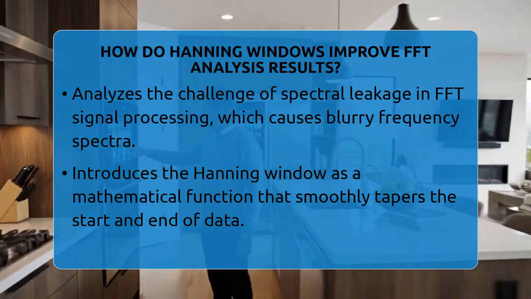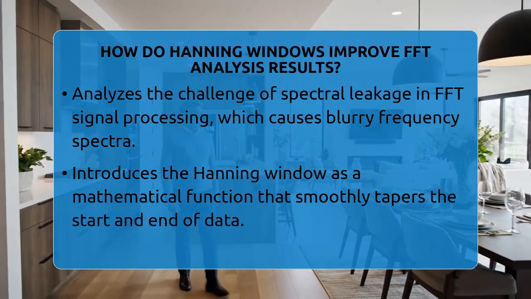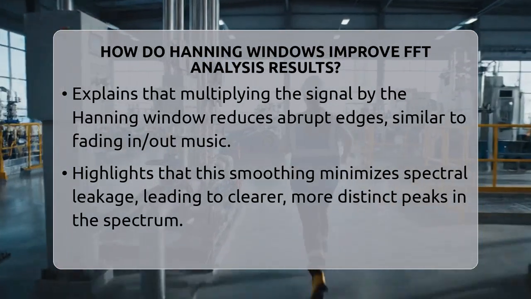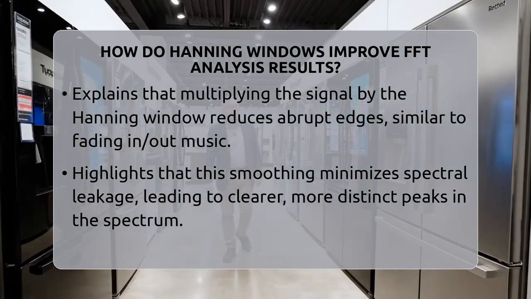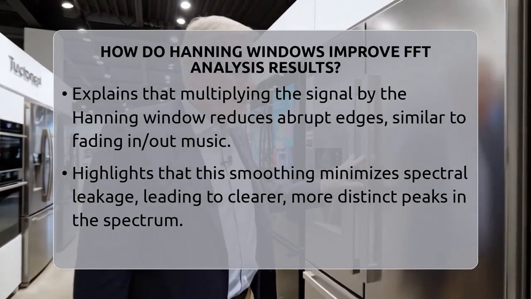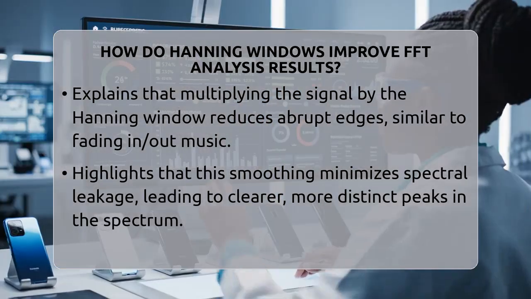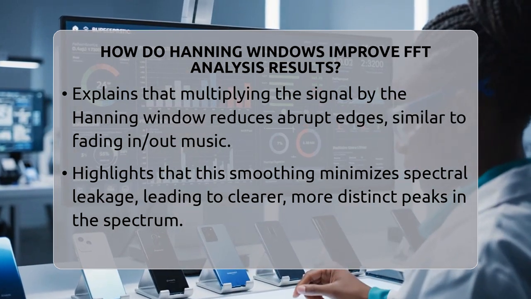The Hanning window is a type of mathematical function that tapers the beginning and end of your data smoothly to zero. Think of it like gently fading a song in and out rather than cutting it abruptly. When you multiply your signal by this window before doing the FFT, it reduces the sudden jumps at the edges. This smooth transition helps to minimize spectral leakage, making the peaks in your spectrum more distinct.